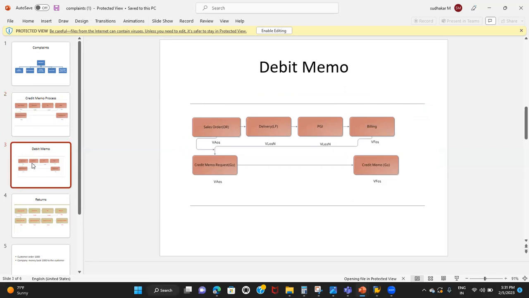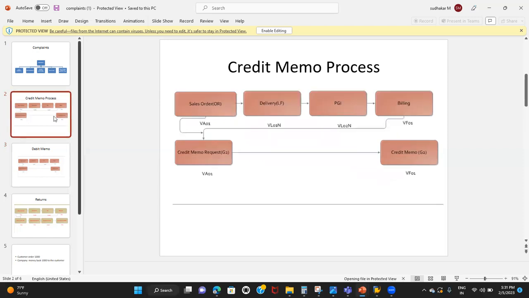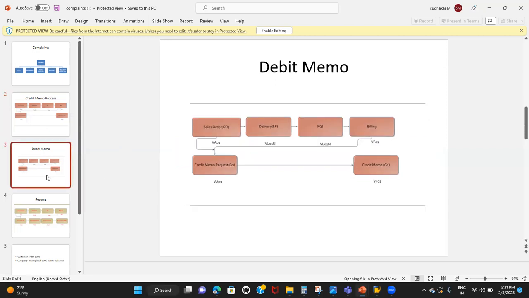The document type you use for the debit memo will be, so here it is wrong. Actually, it's a debit memo request, and the sales document type used here is L2, or G2, sorry, L2 or DR. Whereas for the credit memo, it is G2 or CR. Here it is L2 or DR. So first we'll create the normal order, then we'll create the delivery, picking and PGI, and the billing document in the same way.